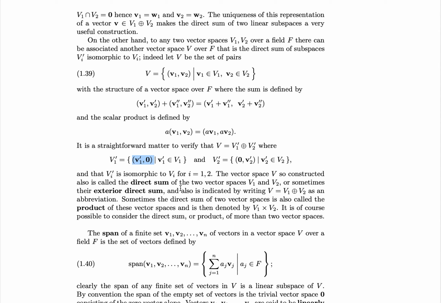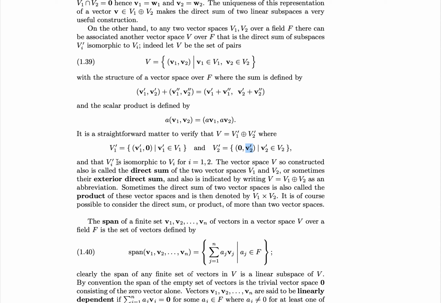That is, we have two full-blown vector spaces V1 and V2, and we construct a new vector space V, which consists of all pairs of these, and then we consider two subspaces of this new space V. V1' is the set of all elements in V where the second element is 0 and the first element is an element of V1, and V2' is the set of all elements in V such that the first entry is 0 and the second entry is an element of V2.